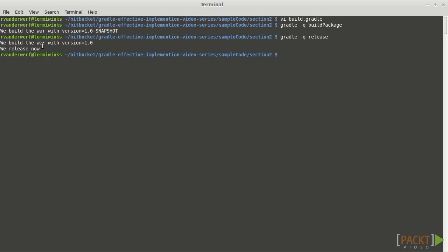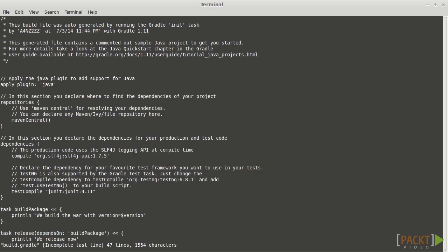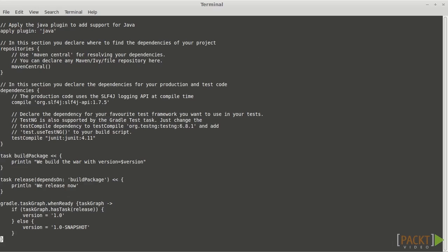Not only do I enter that task and I can do extra work, but I can change the version. How is this handy? Well, obviously, this allows us to change the behavior based upon just the task structures that we're working on. In this particular case, we can change the version numbers that we're working on to support our development processes. If we wanted to go a little bit further, we can actually change configuration files in there. This example is using tasks that I have explicitly defined. We can do the same thing by accessing dynamic tasks in here.